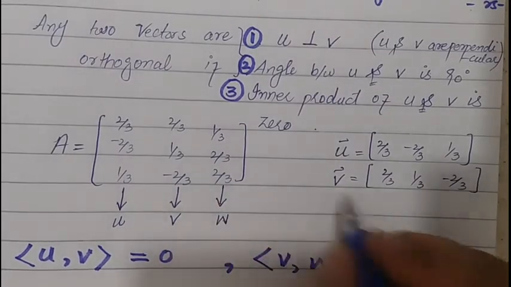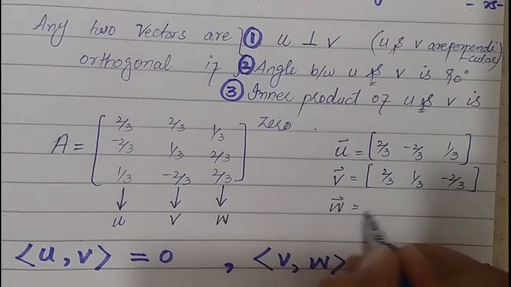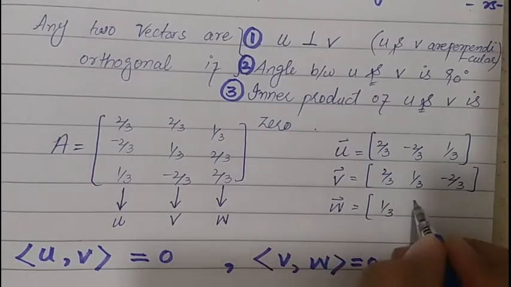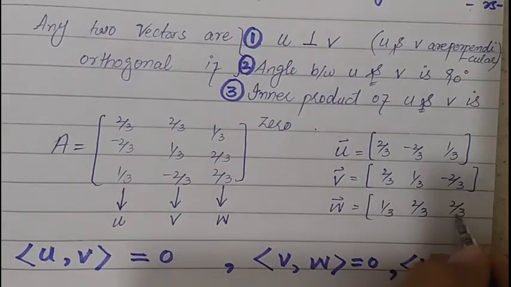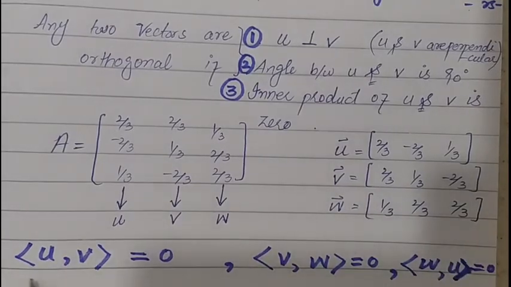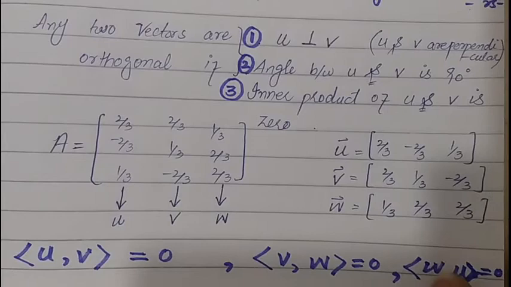And the W vector is 1 by 3, 2 by 3 and 2 by 3. Firstly, prove that the U and V inner product is equal to 0. So from here we will get the U V inner product.